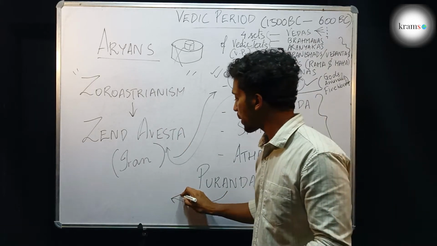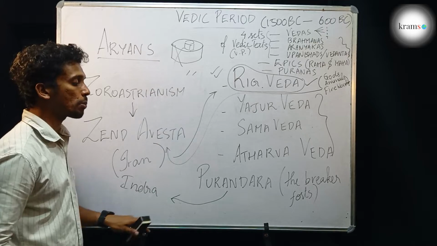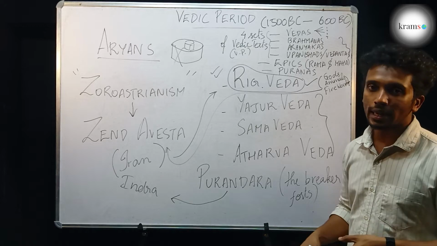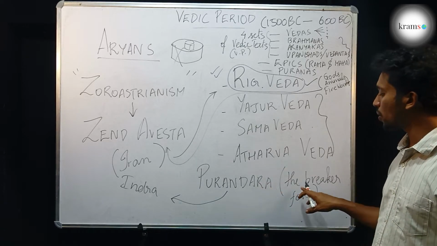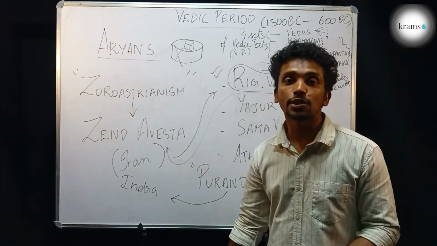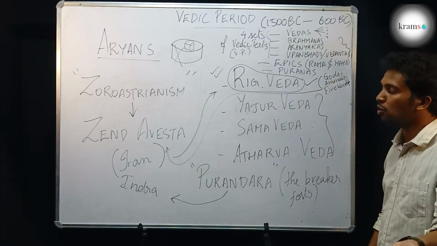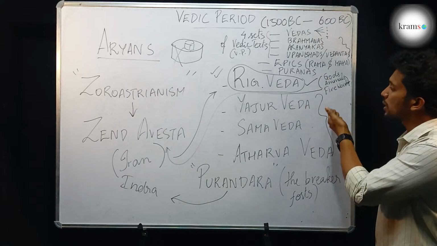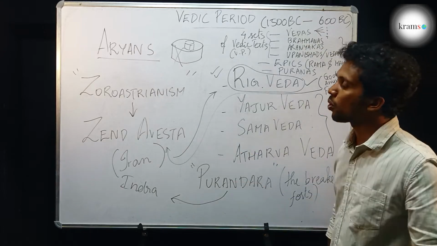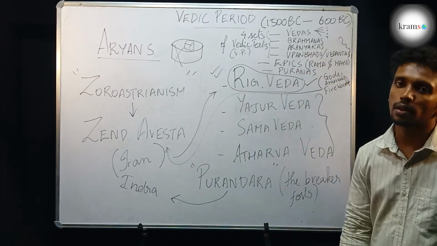This Purandara later became the god that we famously know as god Indra. It is the same god. Indra is the god of rain, thunder and lightning, who is also known as Purandara or the breaker of forts. So this name was seen both in the Rigveda as well as the Zend-Avesta. These kinds of evidences, the names of many animals like goat, sheep, etc., the names of gods like Purandara, Agni, etc., and the worship of fire, were all seen in common in the Zend-Avesta of Zoroastrianism as well as in the Rigveda.